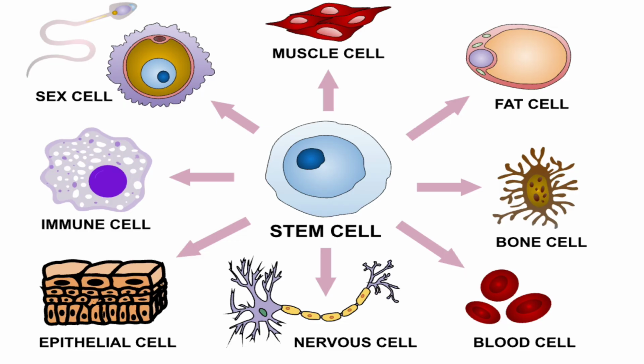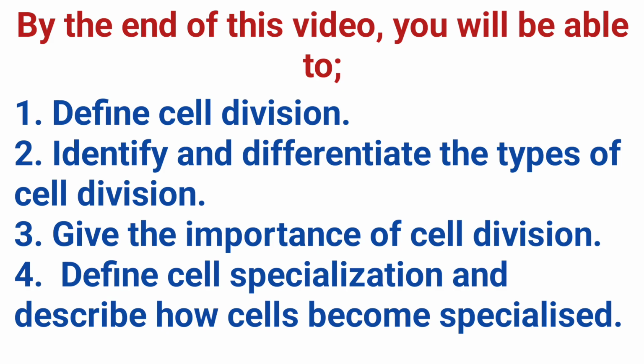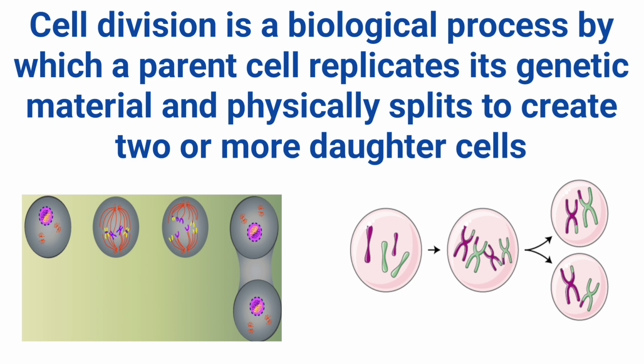By the end of this video, therefore, you'll be able to define cell division and identify the different types of cell division, differentiate the types of cell division, give the importance of cell division, define cell specialization, and describe how cells become specialized to perform specific functions. Let's dive in.